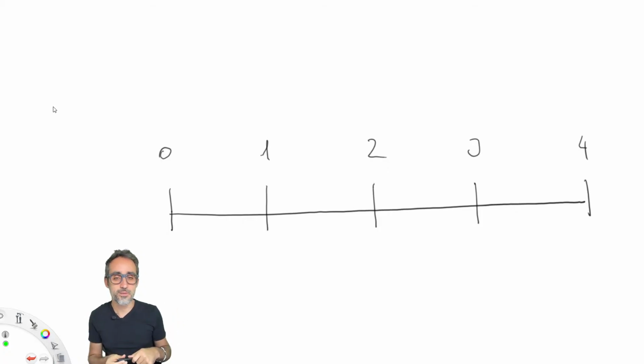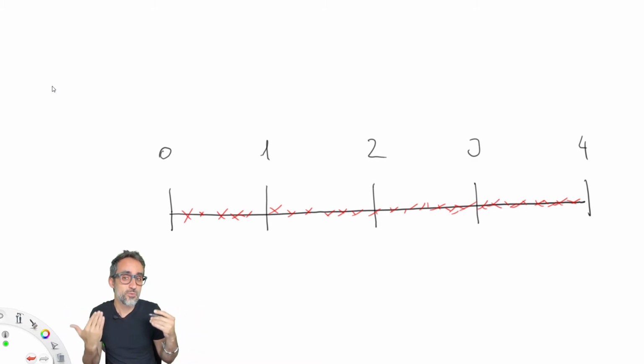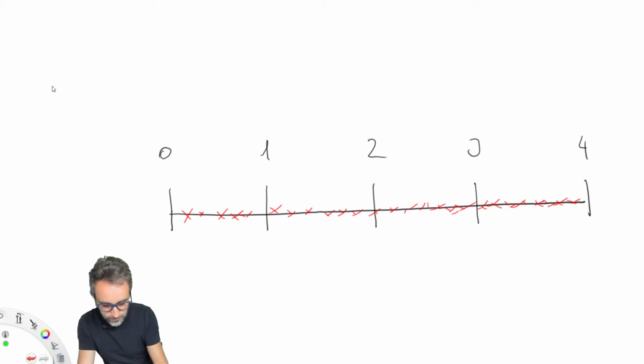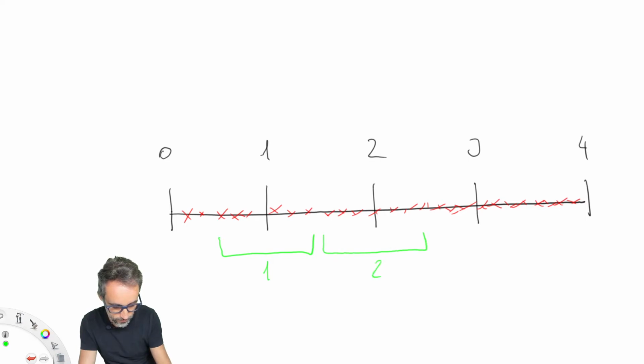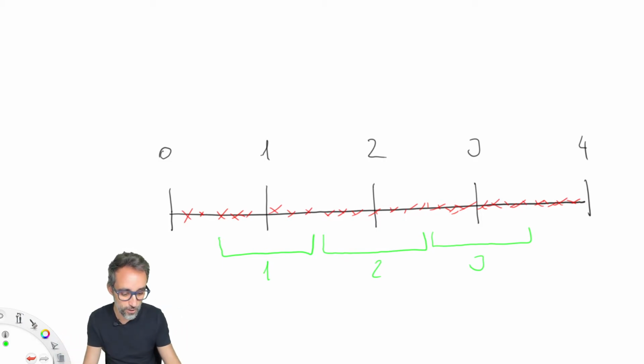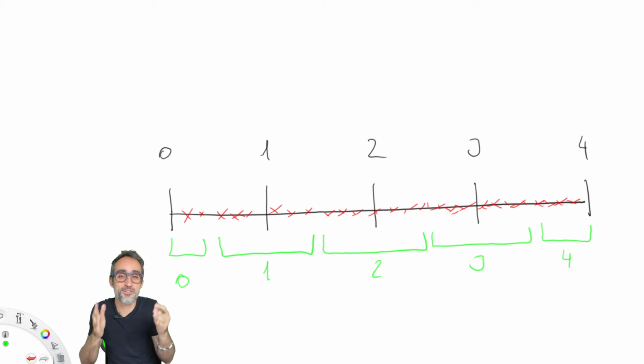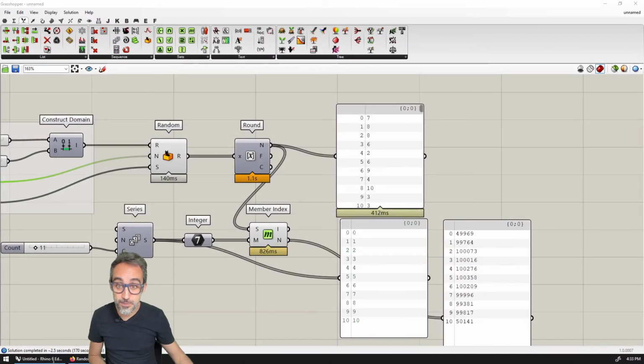If we say that we're generating random numbers between 0 and 4, for example, and we generate them at random intervals, if the rule that we use is rounding to the nearest integer, then basically what happens is that all these numbers that are here are going to round to number 1, all of these are going to round to number 2, all of these are going to round to number 3, but because there's no negative numbers or there's no numbers over 4, you can see that the amount of numbers that get rounded to 0 and to 4 is kind of half, because there's only half the space in order to place those numbers.